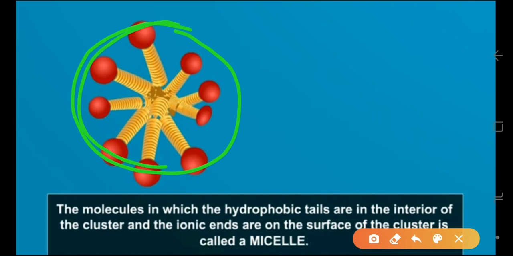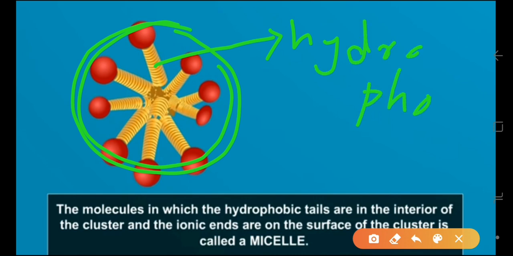Now this is the cluster, and this is the hydrophobic end, and this red circle means this is the ionic end. So these ionic ends are on the surface of the cluster, and a cluster structure like this is called a micelle.